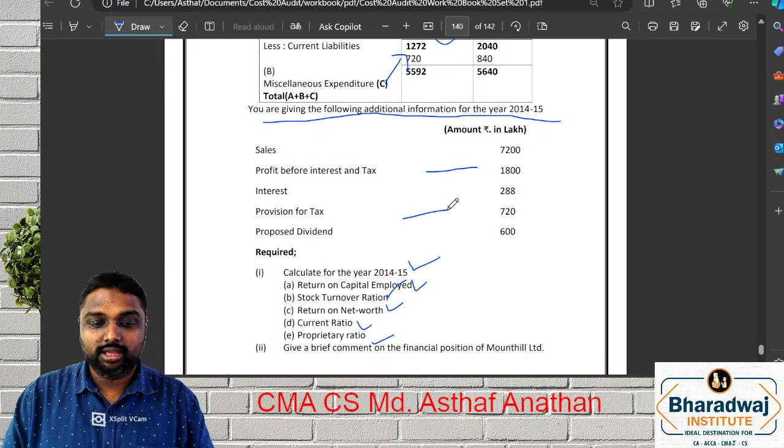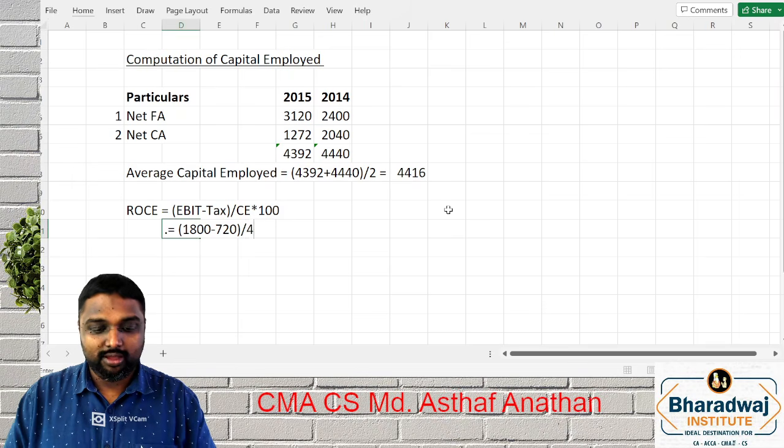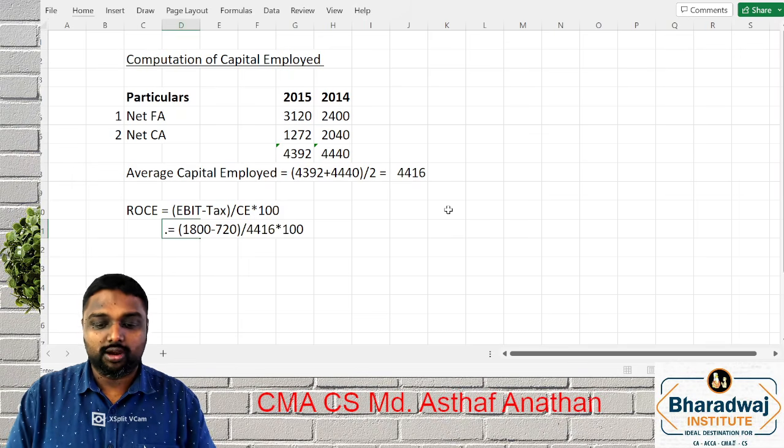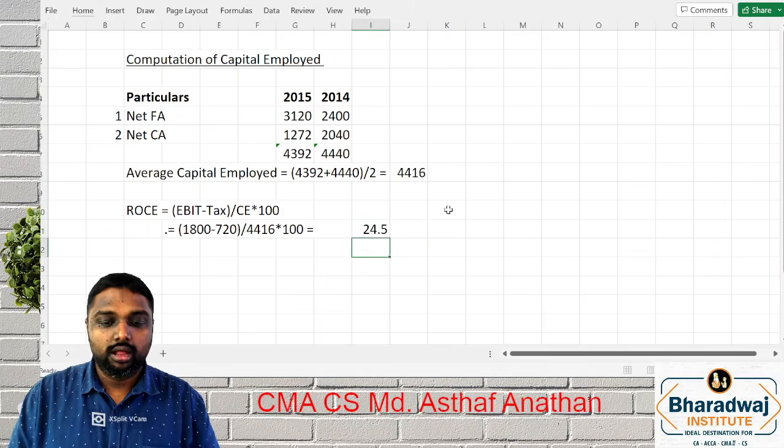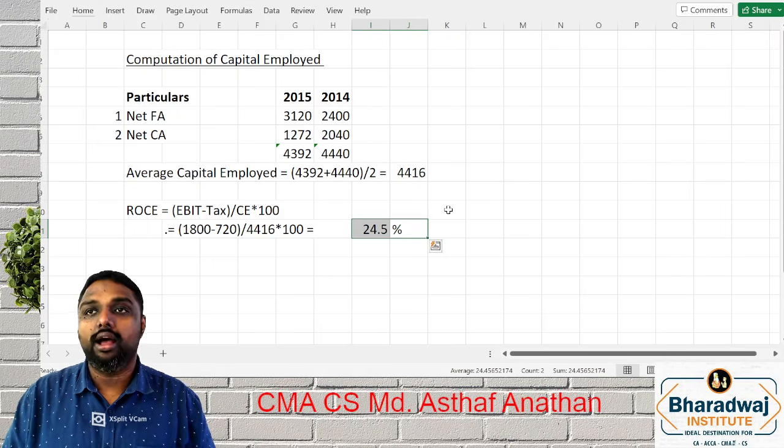Tax amount is 720. You have to reduce. Divide by 4116 into 100. That's all. Answer is over. Congrats for those who got the correct answer.